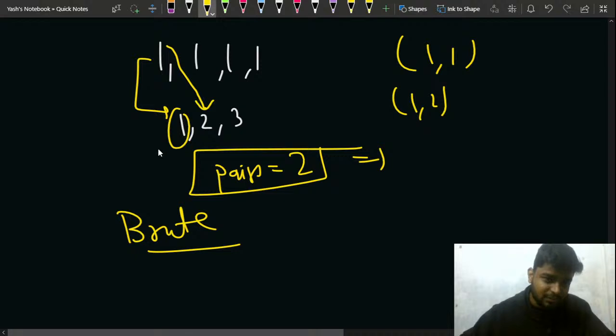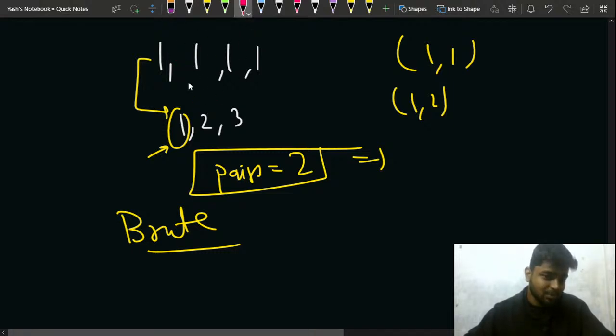Because if this one is already occupied, if this one is already paired, then I will not be pairing it with this one, right? With this one or this one, right? Otherwise I'll be counting more pairs than are actually present there. That is why. And the reason for using break is because if I don't break, then this one will get counted with this one as well, right? Okay, so that is the reason why I am doing this.